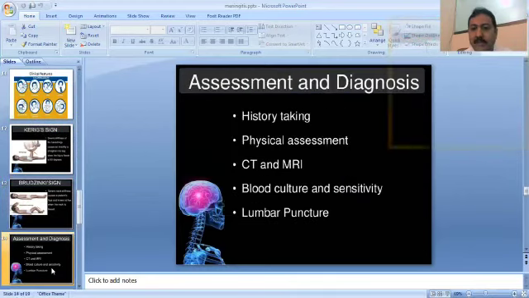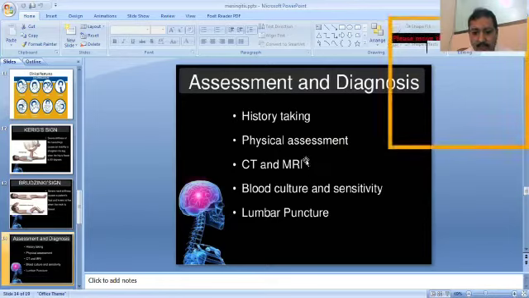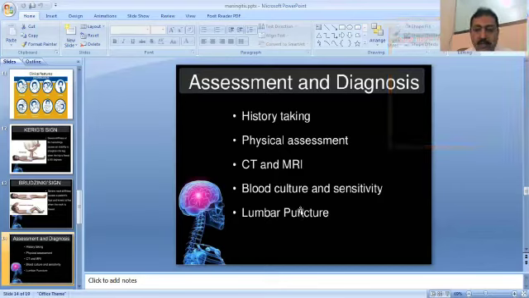Now, how will we assess and diagnose a case of meningitis? We have steps by which we can diagnose it. The first is history taking, and the second is physical assessment. By the physical assessment, you will see the clinical features, signs and symptoms, and then you will advise a CT scan and MRI, blood culture and sensitivity, and lumbar puncture. By lumbar puncture, you will take the CSF fluid and send it for microscopic examination for detection of the inflammatory cells.